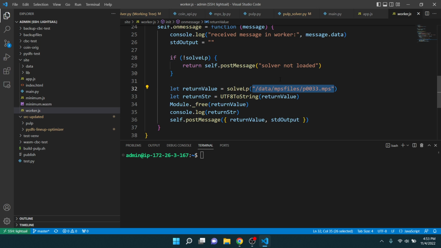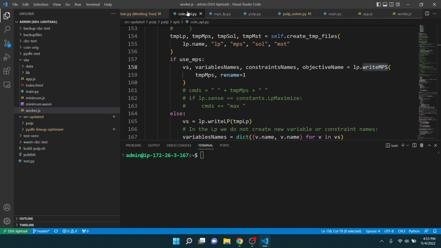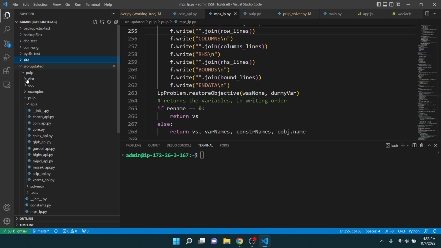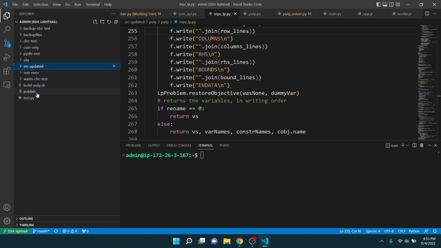So whatever's in the MPS file, it would instead just pass that. But in order to get that to work, and I looked at this before, I would have to make some modifications to the C++ code again, which might be okay, but I think I looked at this. I'm actually not going to look at it right now. I'm going to try to avoid that route and actually get it to write a file.